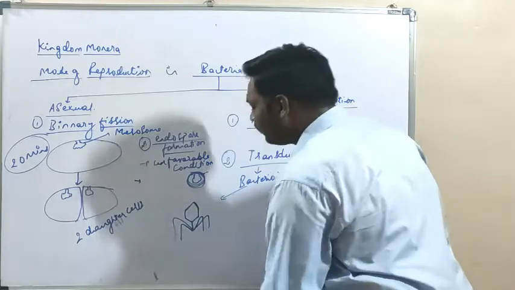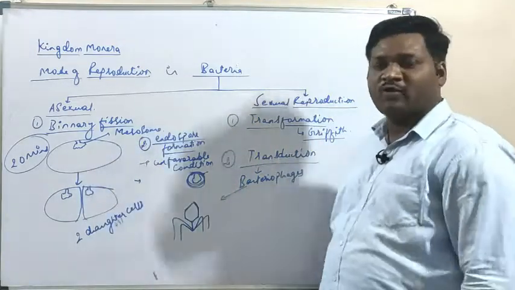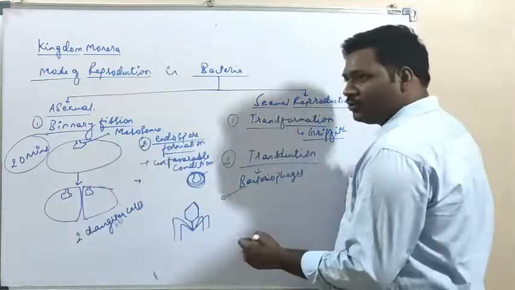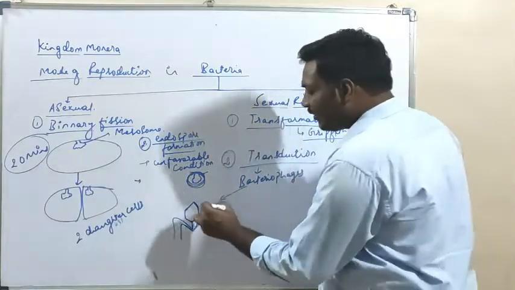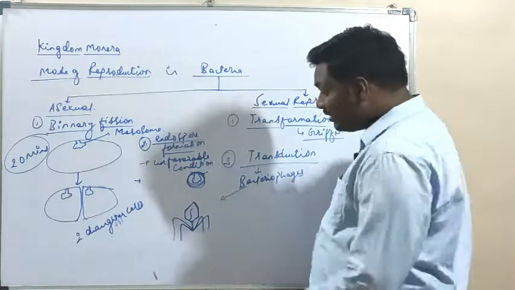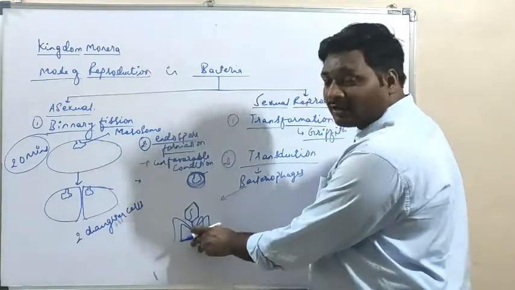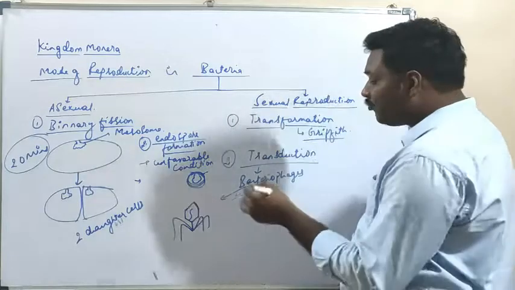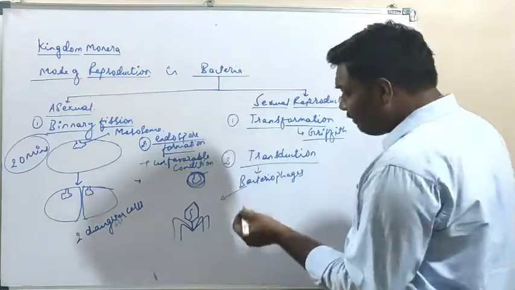You can also see such a diagram in the textbooks if you have them with you. So this is the head piece, middle piece and the tail fibers. These viruses are called bacteriophages, which infect the bacterial cell.